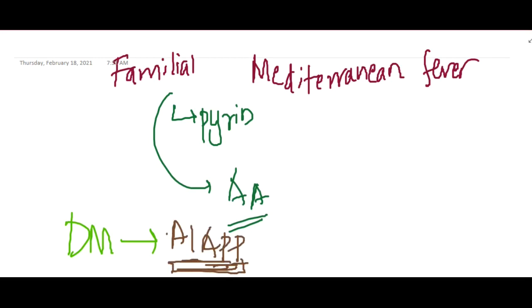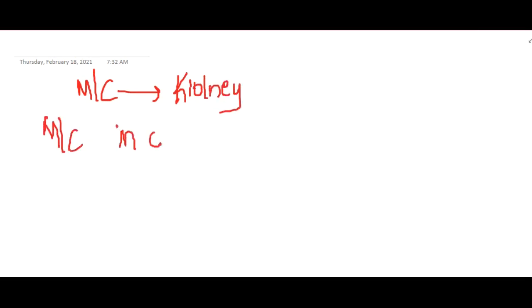This is amyloid, insulin associated polypeptide, as seen in diabetes mellitus. So these are the different types of amyloid. Now if you see, this amyloid most commonly gets deposited in the kidney. But if you were asked what is the most common deposition of amyloid in old age, it gets deposited in the liver.